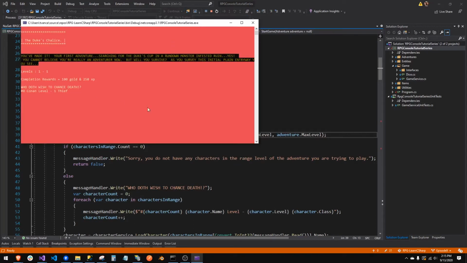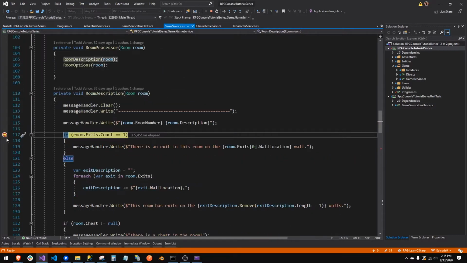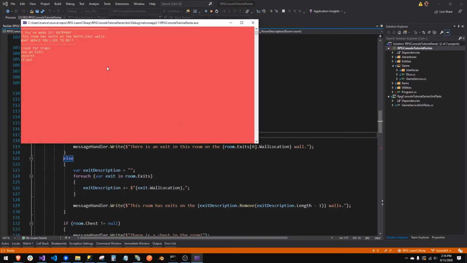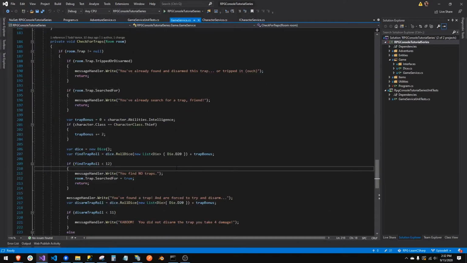We're back to, where are we at? We left off where, oh, that's a lot of debug statements. Can I get rid of those, please? There's a way to get rid of all of them at once if you want. All right, so back to our problem from last time. We are checking for traps, and we're in an endless loop. Let's figure out what we're doing wrong.